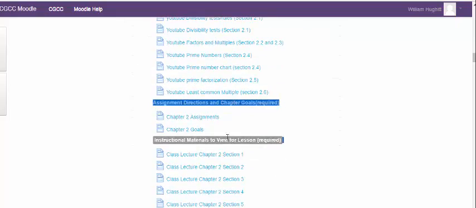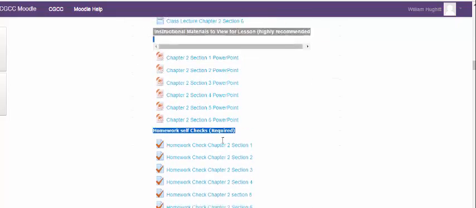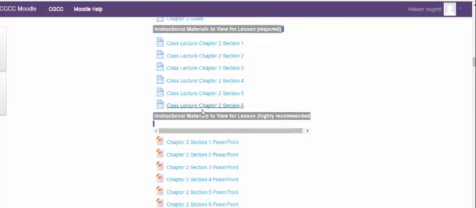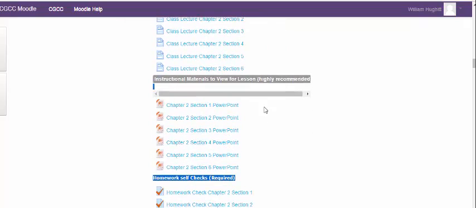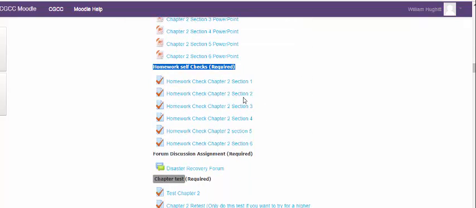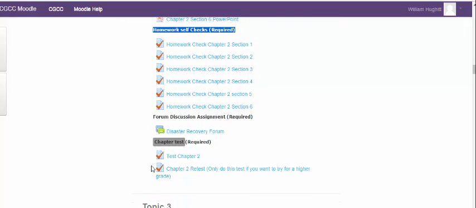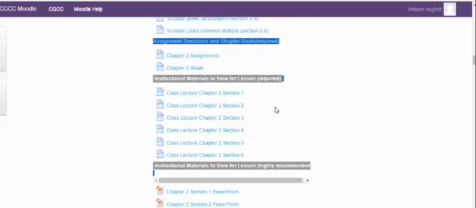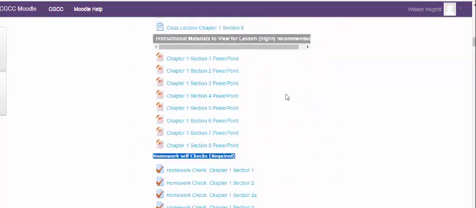And each chapter is going to be exactly the same format. So you'll have the lectures, you'll have some additional PowerPoints that are recommended but not required. Put in your homework checks after you go over the assignment. You'll have a forum, then you'll have a test, and then you also will have a retest option if you would like it. So again, that is how the chapters are set up. All the information is there.